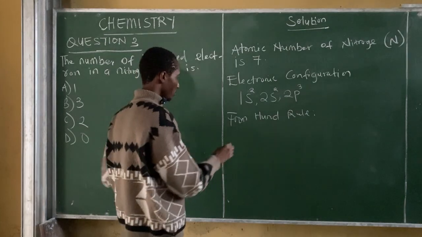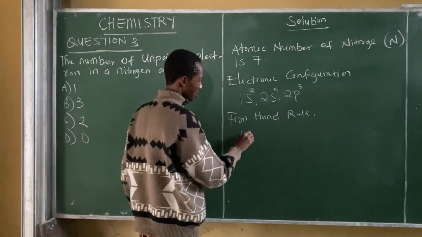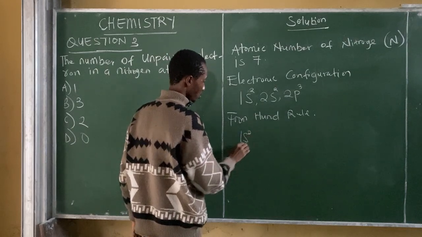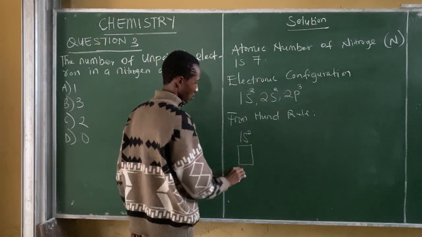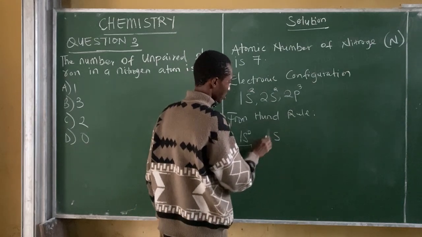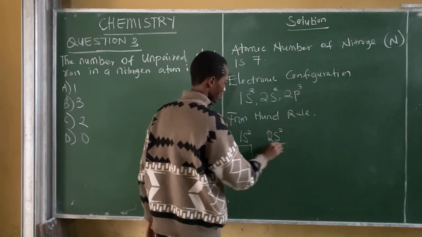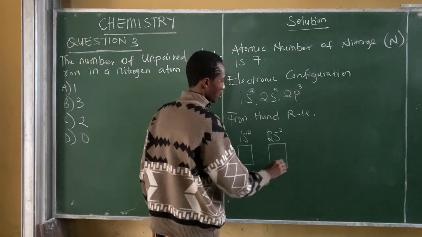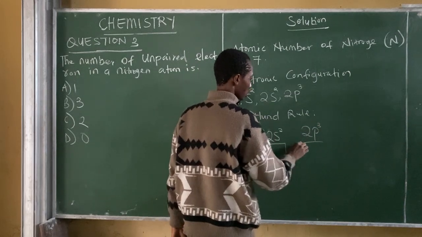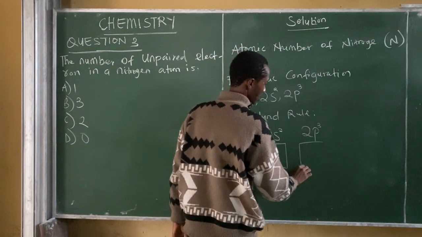So for this we have 1s2, 2s2, and this you have what? 2p3. Don't forget.